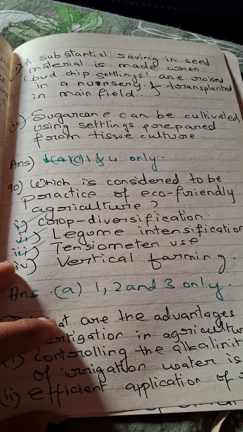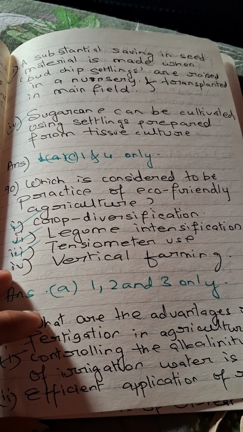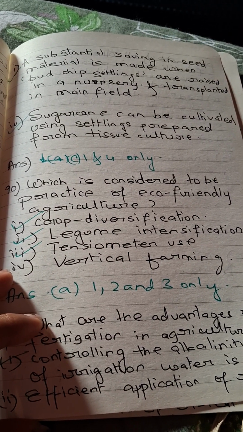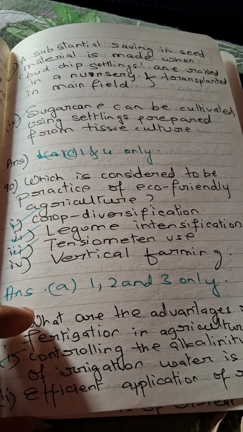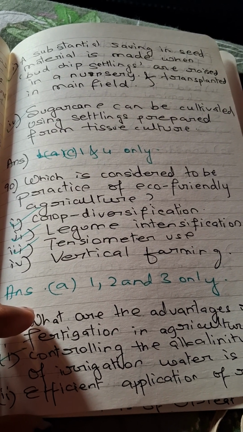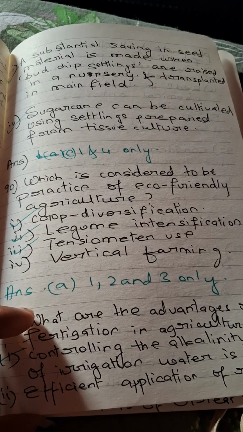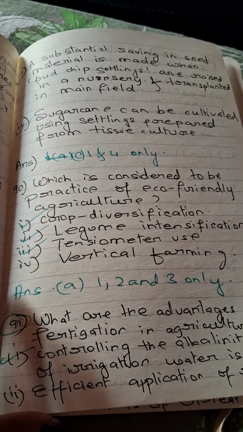Next question, which is considered to be a practice of eco-friendly agriculture: crop diversification, legume intensification, tensiometer use, vertical farming. First, second and third options are considered to be eco-friendly: crop diversification, legume intensification and tensiometer use.